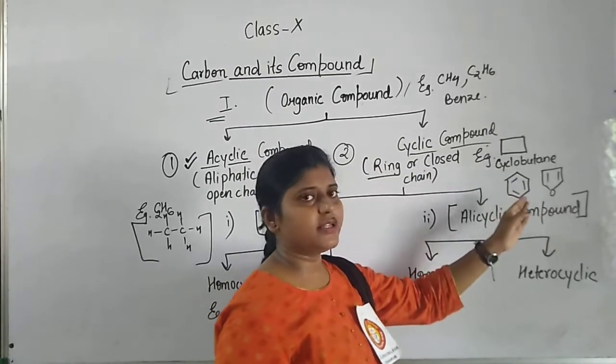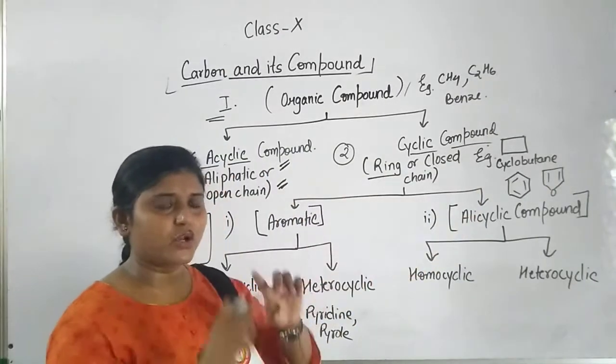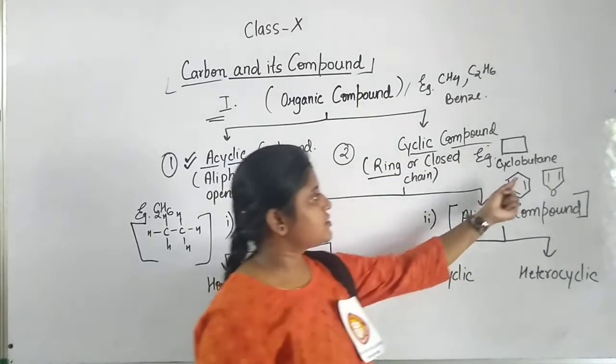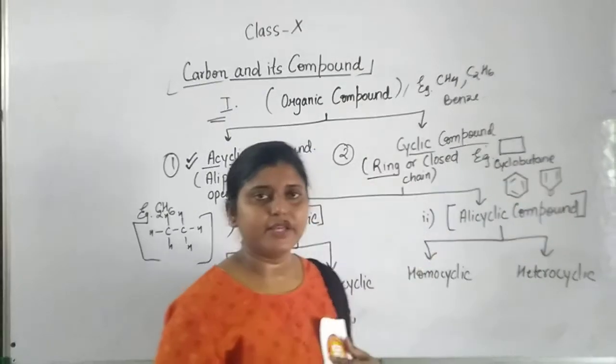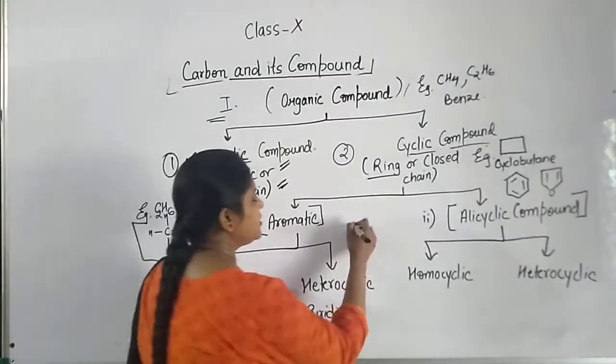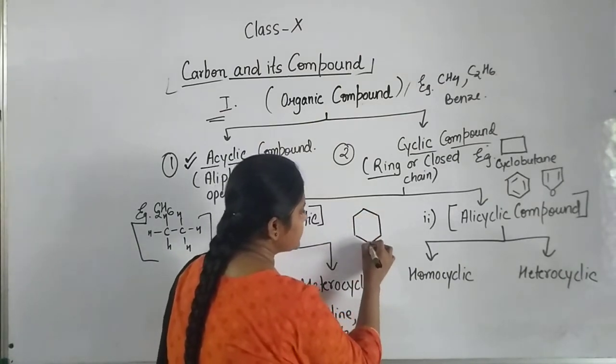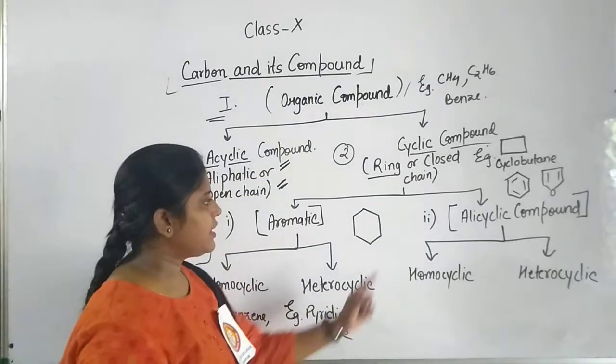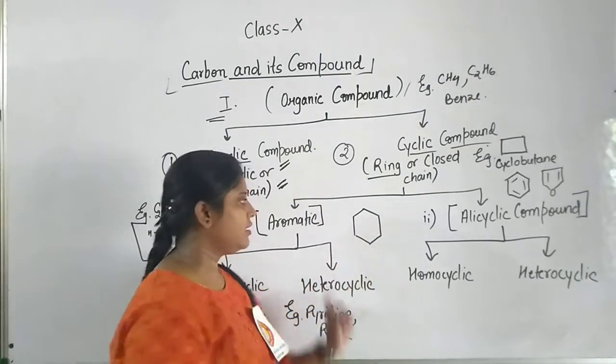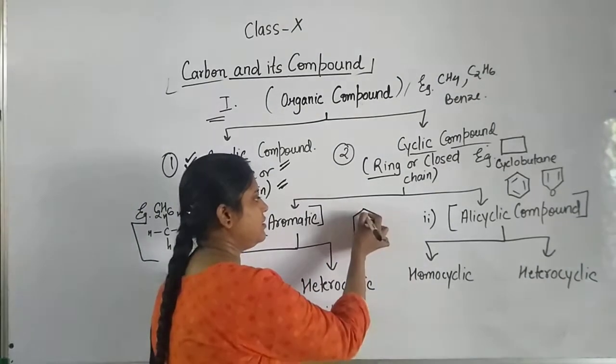You can see here there are 6 carbon atoms in a closed ring having single and double bond alternation.